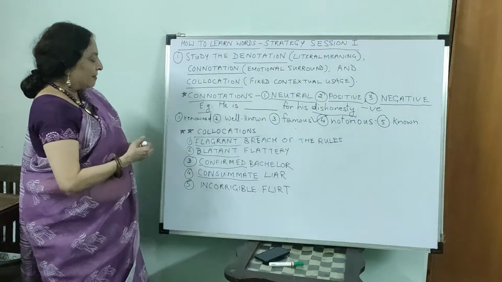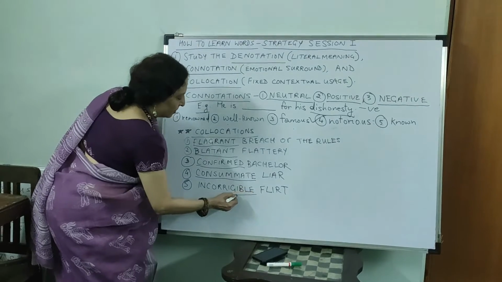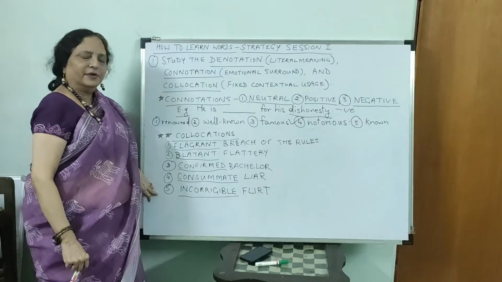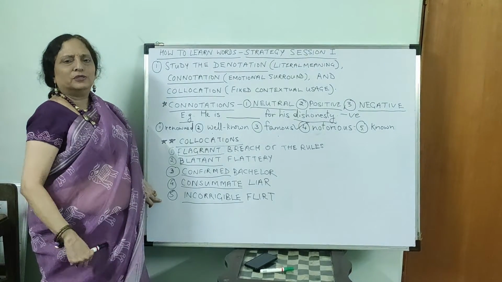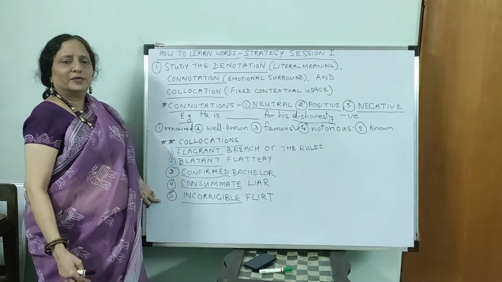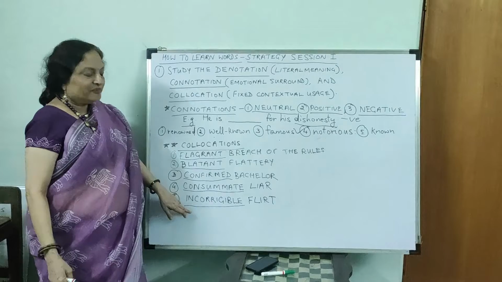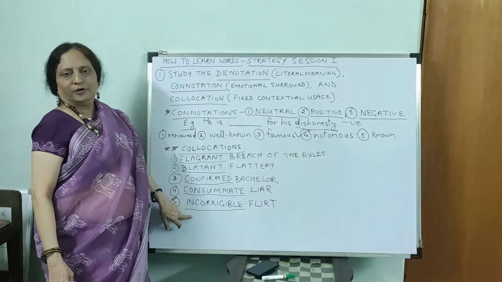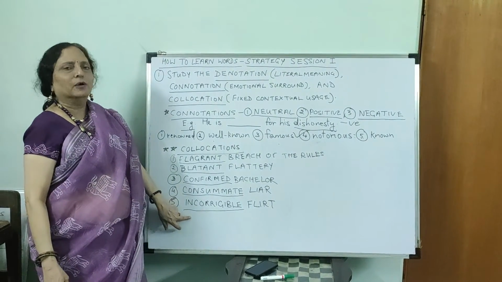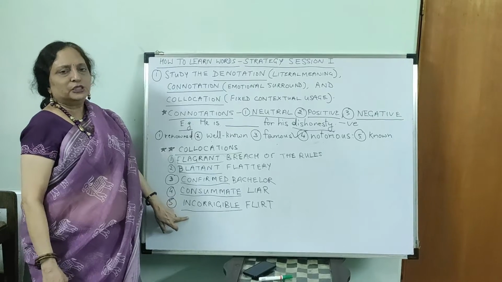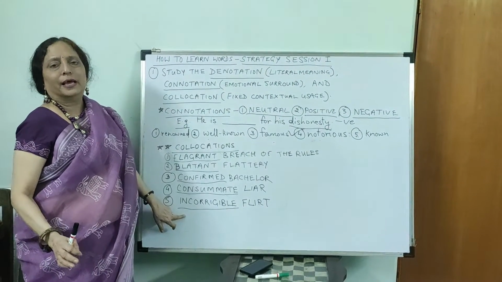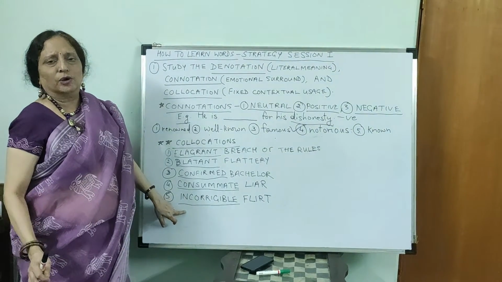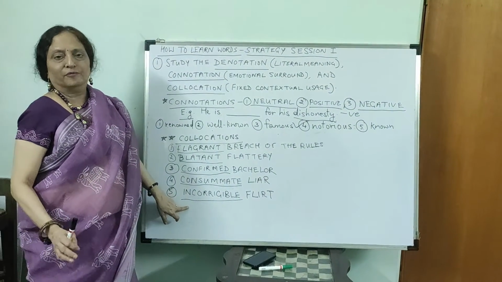And finally we have incorrigible flirt. We don't say permanent flirt. It means someone who cannot change his ways, who will always be flirting. Here if we say permanent flirt, it will not be right. Okay, so this is the meaning of collocation, and we must use that specific word only in that context. We cannot use synonyms in the context if you want to score.